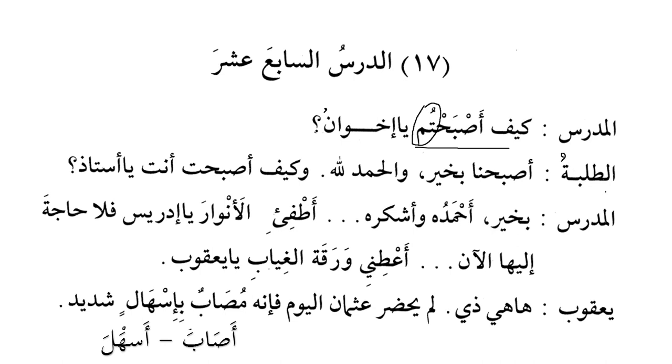It has two plurals, tullabun wa talabatun. So here we have at-talabatu asbahna bi khairin. So this is basically khabaru asbaha. So this is ismu asbaha tum, and this is khabaru asbaha. Asbahna bi khairin. We are doing fine this morning.